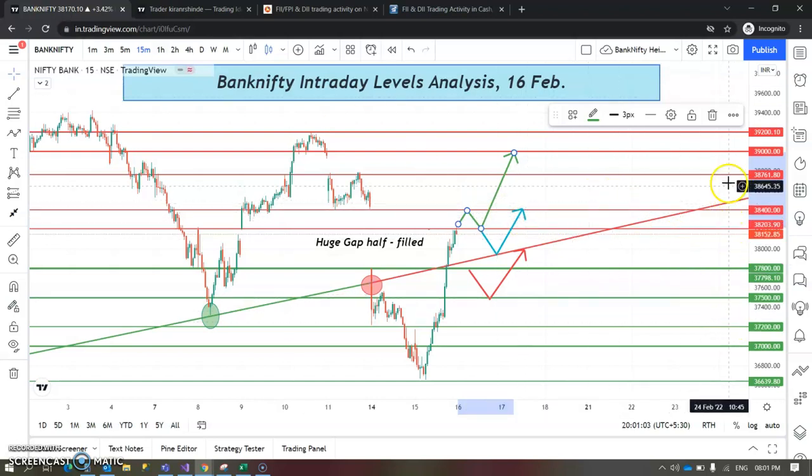The levels I have marked with red and green. Red stands for resistance, green stands for support. The scenarios I would try to explain: if the market opens gap up, there is a small part of the gap that is still pending to be filled. So the market can fill this gap by opening directly at this particular point, and you may still see short covering.